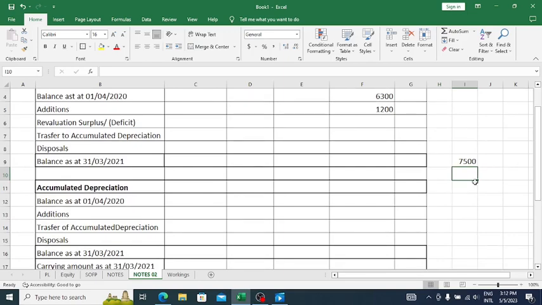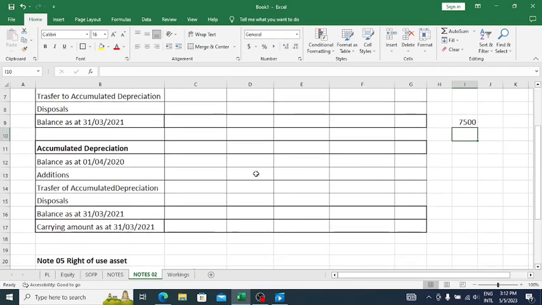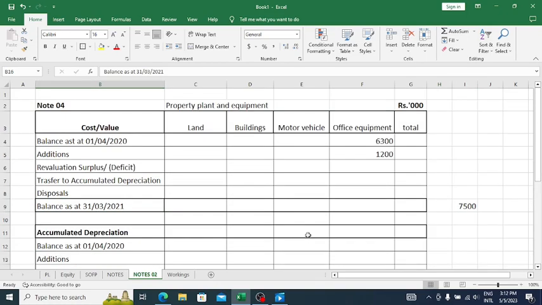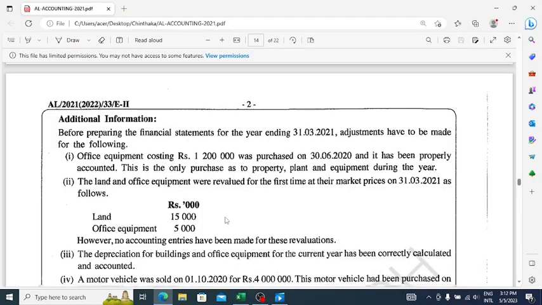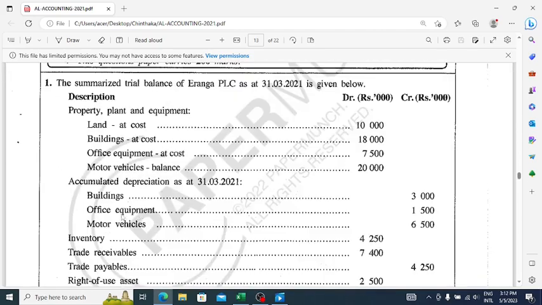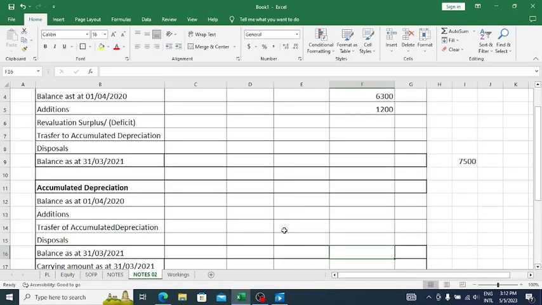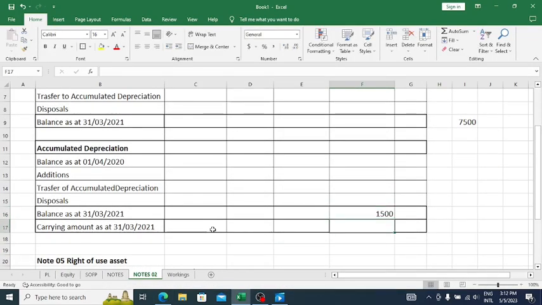And accumulated depreciation, right? So the accumulated depreciation for the office equipment, the closing balance they have given. What is the value of that? Office equipment 1500, right? What is the net value of office equipment? 7500 minus 1500. This should be the net value, or carrying value, of the office equipment.